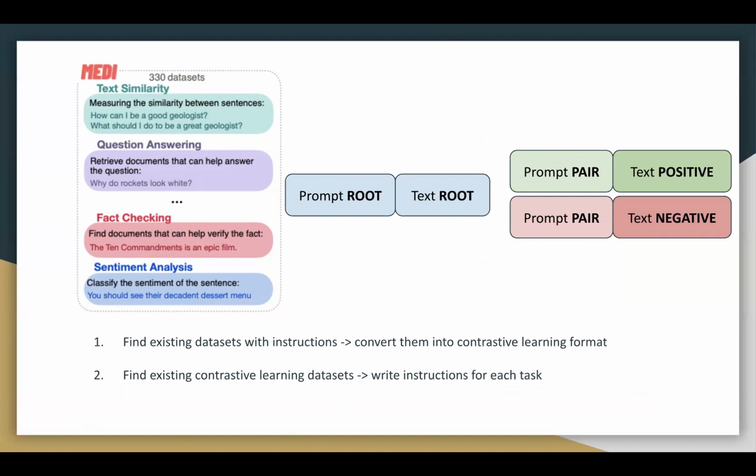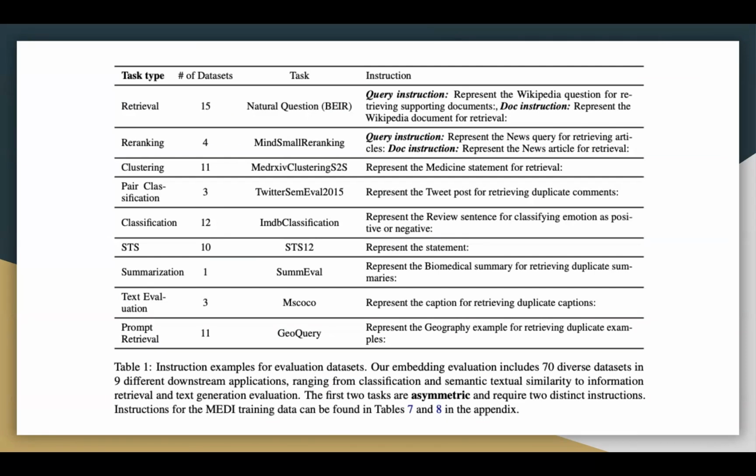The MEDI dataset was created in 2 steps. First, they found existing public datasets where there are texts and corresponding instructions for some task. They then automatically convert these into a contrastive learning format. Finally, they take existing contrastive learning datasets and they write instructions for each task. Now they have a large dataset with text pairs that each have corresponding instructions. Here are some example instructions that are used on the diverse array of evaluation tasks.